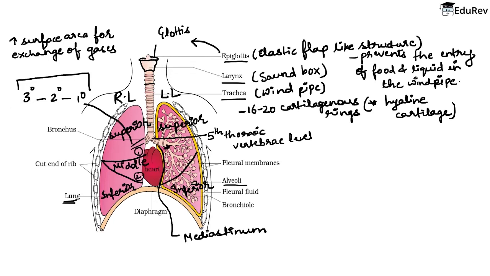And you know there are very few people, less than 1% people, who have their heart tilted towards the right. Although that is a very rare case. Generally the heart is on the left side, but it is a very rare case when the heart is present on the right side. Now we will talk about pleural membrane.